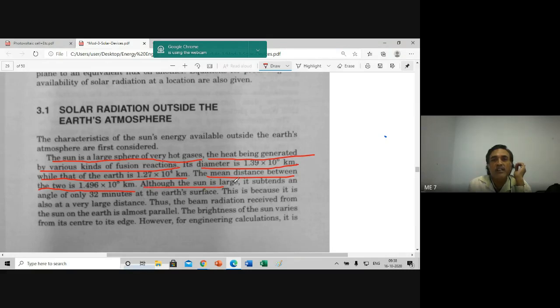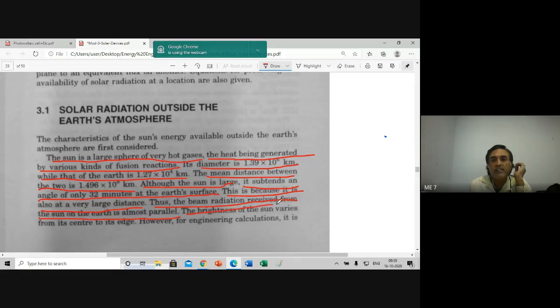Although the Sun is large, it subtends an angle of only 32 minutes at the Earth's surface. This is because it is at a very large distance. Thus, the beam radiation received from the Sun on the Earth is almost parallel.